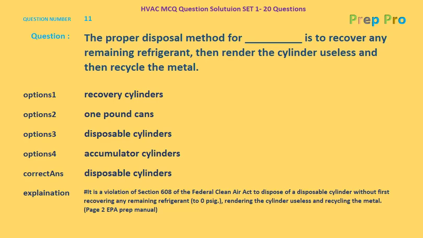As the explanation says, it is a violation of Section 608 of the Federal Clean Air Act to dispose of a disposable cylinder without first recovering any remaining refrigerant, rendering the cylinder useless, and recycling the metal. Page number 2, EPA Prep Manual. Now we'll go forward to question number 12,